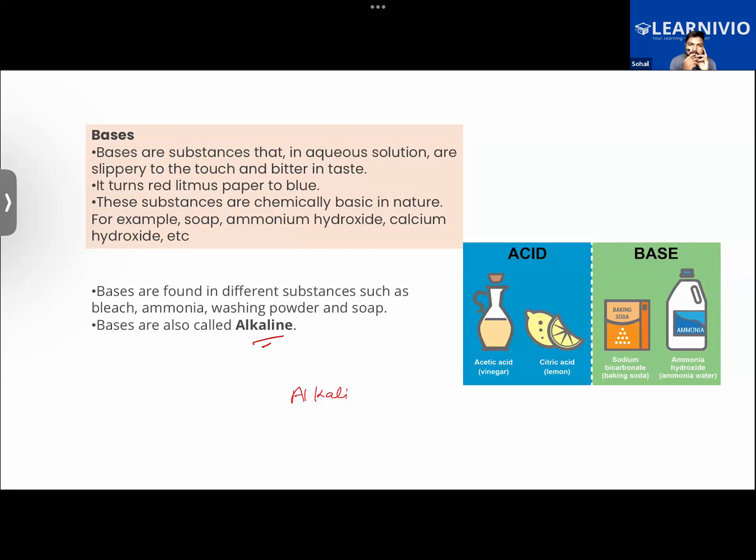Sir, baking soda, sodium bicarbonate. That is basically baking soda. Ammonium hydroxide. Good. Okay, time over.